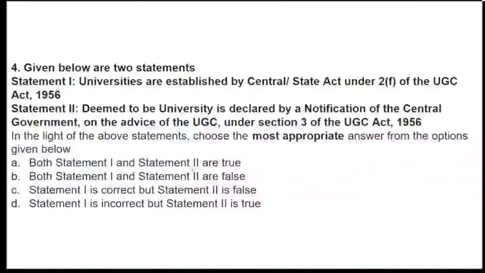Now question number 4 talks about, yes, Kavya, yes, statement 1 is correct, right. Now let's talk about question number 4. This is one of your previous year question paper questions also.